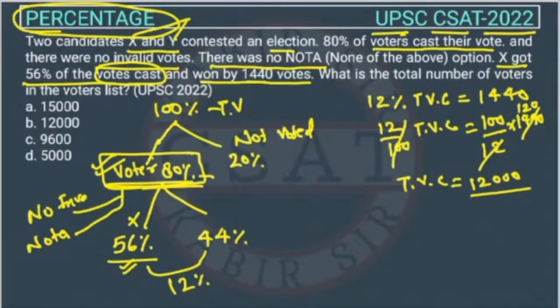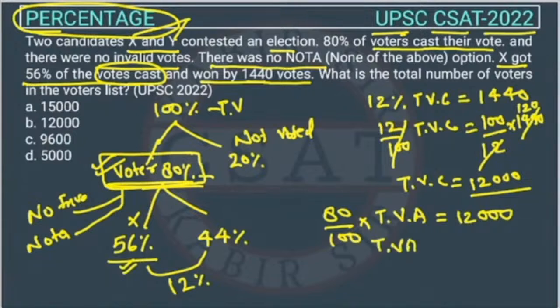So total votes cast are how many? 80%. So this is 80% of total votes available. Total votes available, because only 80% of people voted, right? So this 12,000 is equal to 80% of total votes available, right? So total votes available will be how much?